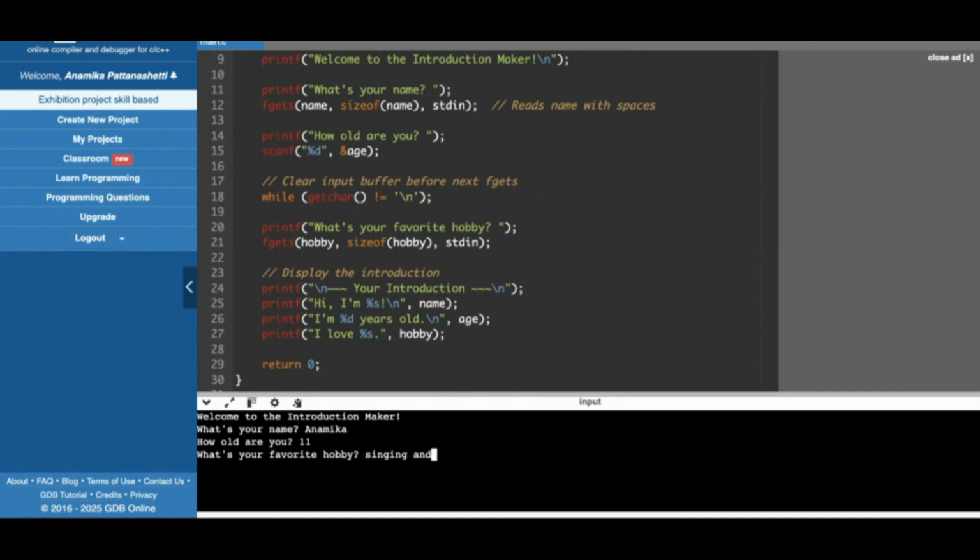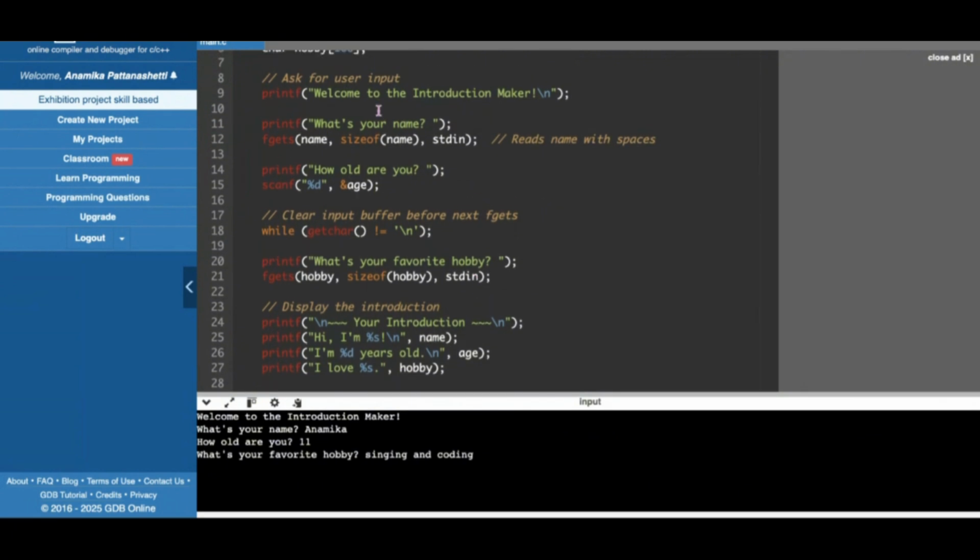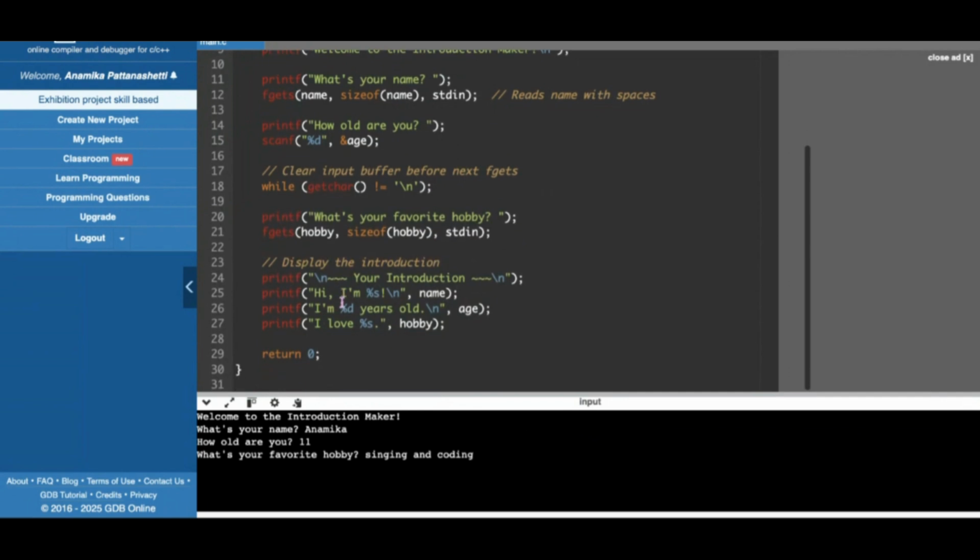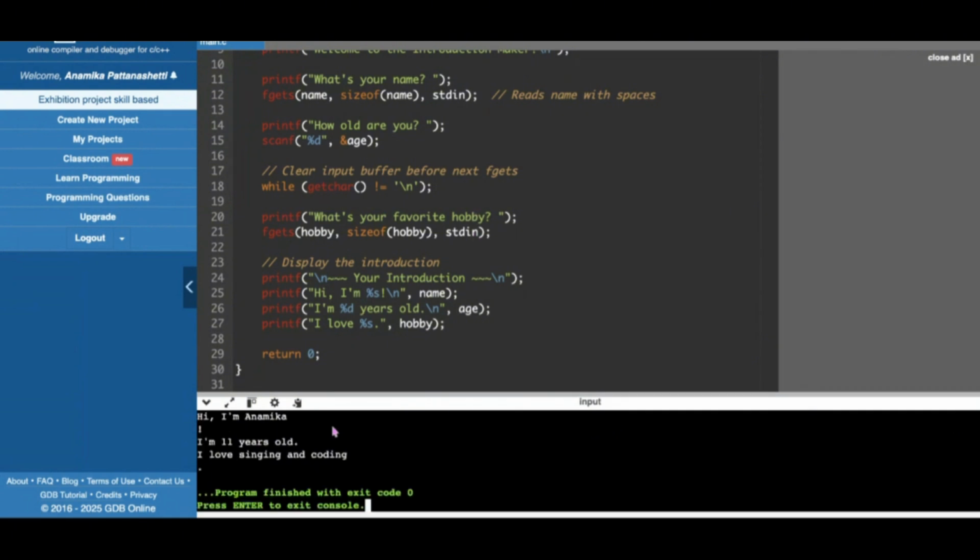What logic is it working on? Basically, it's like a fill in the blank. It will take the name that I've entered as user input, and it will put it here. So it will say, hi, I'm Anamika, if my input is Anamika. You can see right here, hi, I'm Anamika, I'm 11 years old, I love singing and coding. It's the same inputs as this, so it's more like a fill in the blank. Here it will give your age, here the hobby, and here your name.